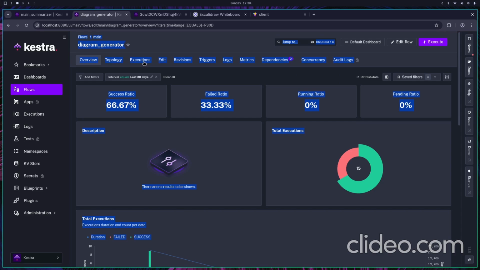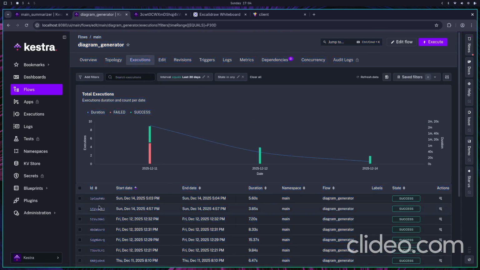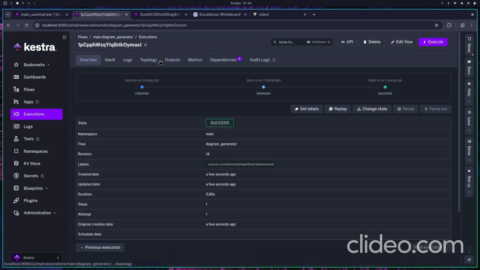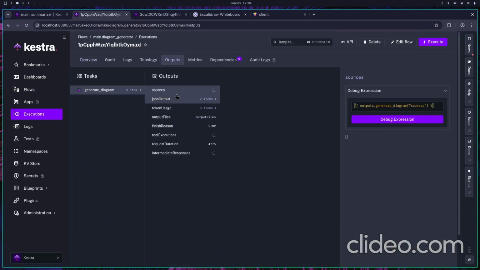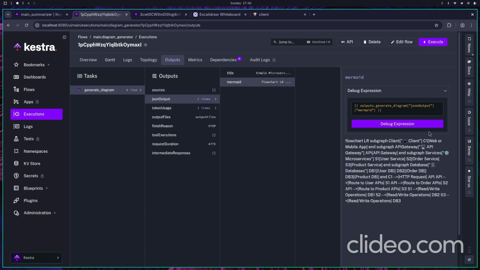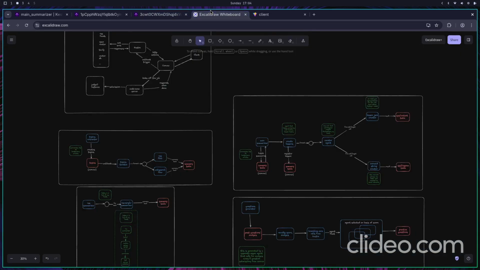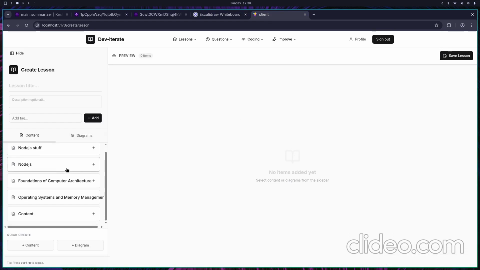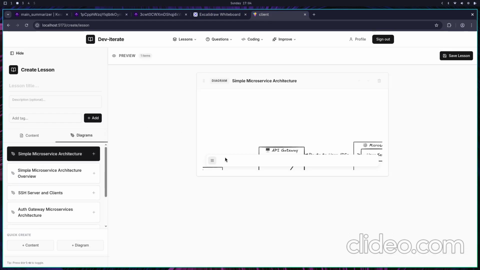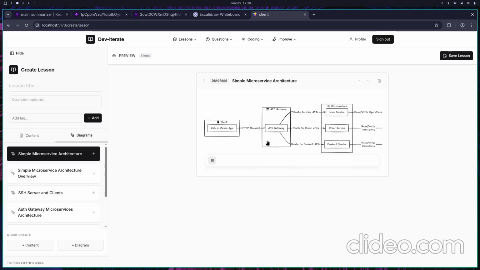We could go to the executions, the current execution, and if we look at the outputs, the JSON output has a mermaid representation. Excalidraw takes the mermaid representation and converts it into custom elements, due to which we could see whatever is generated in the end. Yeah, this thing.